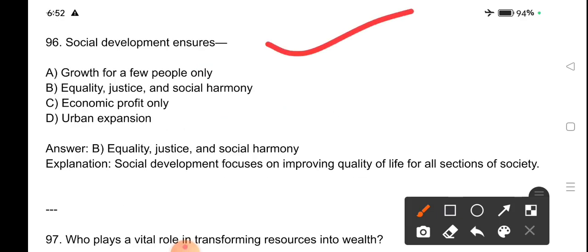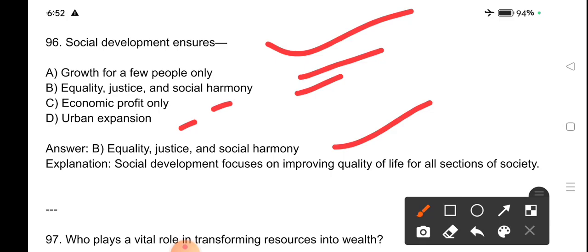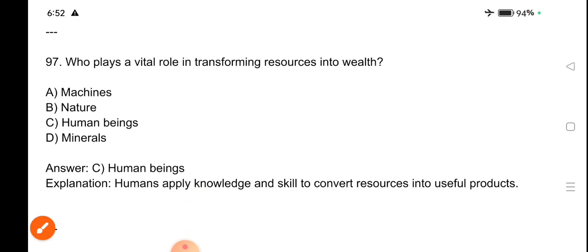Social development ensures growth for a few people only, equality, justice and social harmony, economic profit only, urban expansion. Equality, justice and social harmony ensure social development. Social development focuses on improving quality of life for all sections of society.